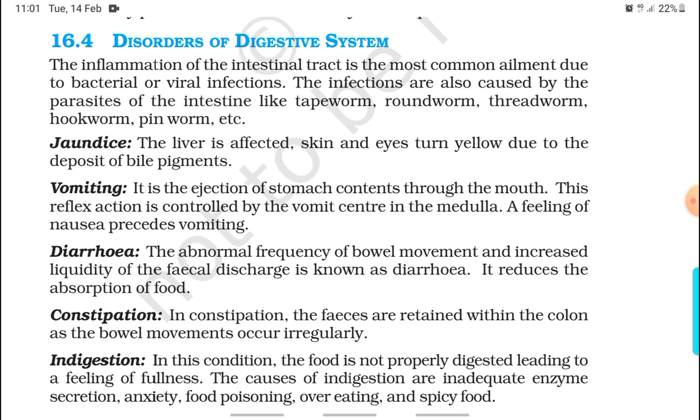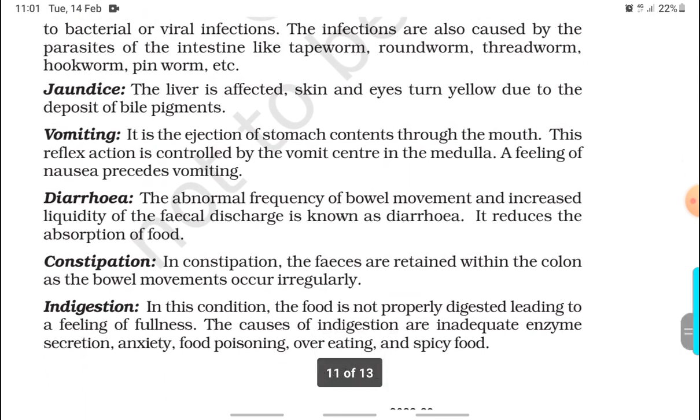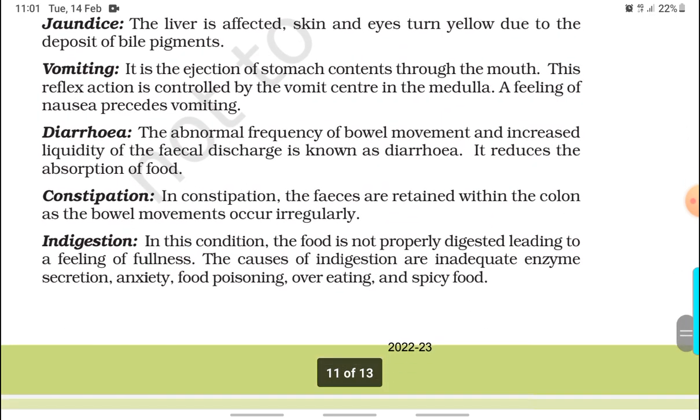Jaundice: the liver is affected. Skin and eyes turn yellow due to deposit of bile pigment. Vomiting: it is the ejection of stomach contents through the mouth. This reflex action is controlled by the vomit center in the medulla. A feeling of nausea precedes vomiting.